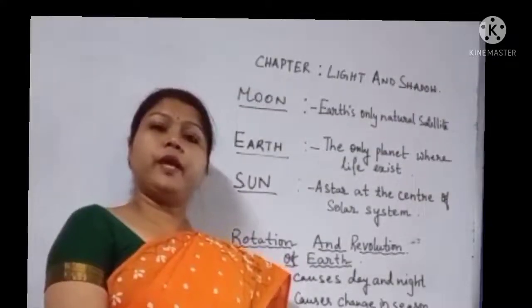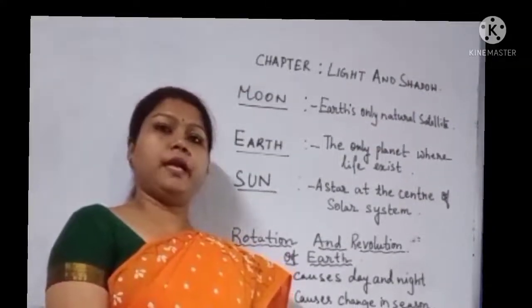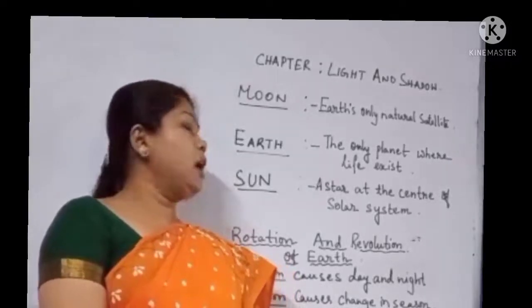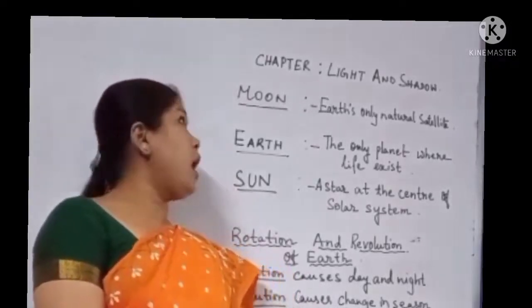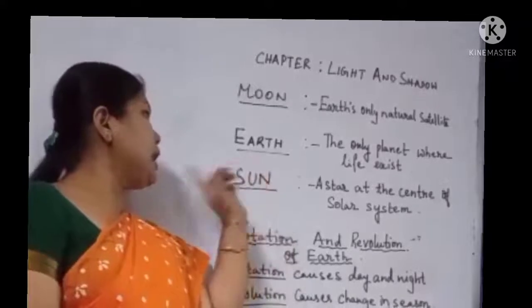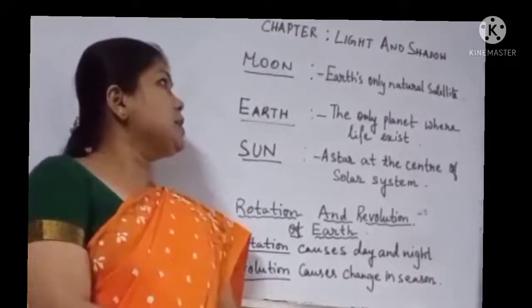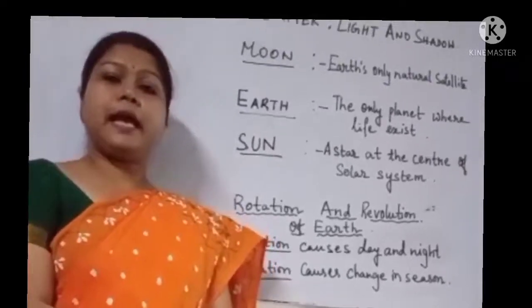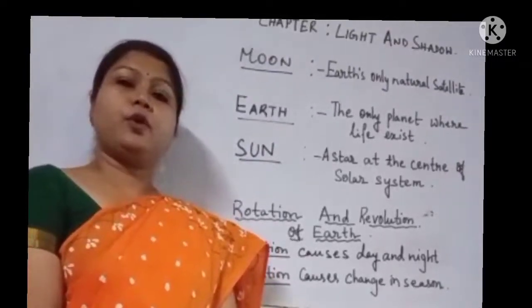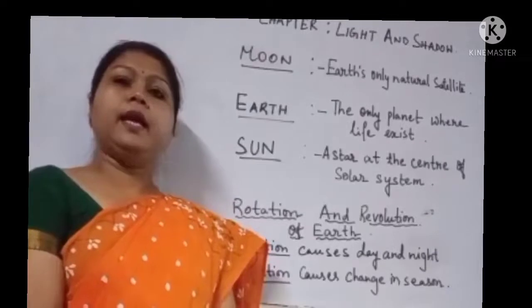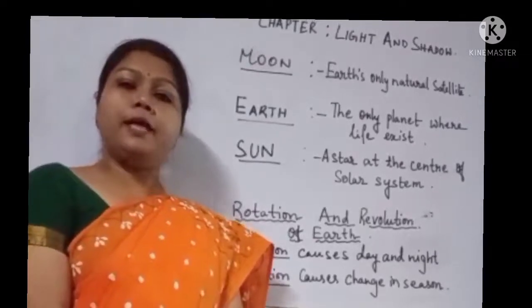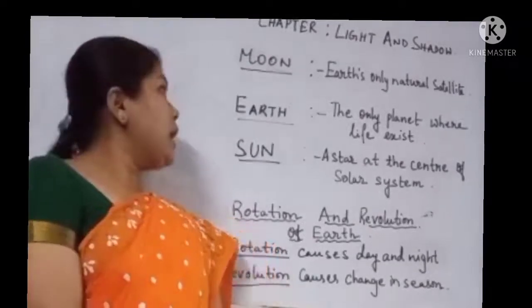Okay, now children, three heavenly bodies are related to this chapter. Those heavenly bodies are Moon, Earth and Sun. Moon is the Earth's only natural satellite. It does not have its own light. It reflects the light of the Sun.